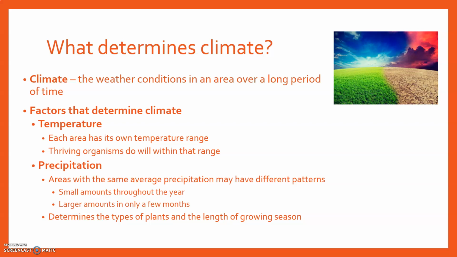Places over in Southeast Asia, they have what's known as the monsoonal season, meaning most of their rain comes in a short amount of time, only a few months. Those monsoonal seasons are the time that it monsoons, or it rains in very large quantities. Again, just like temperature, this will play a factor in deciding what types of plants and animals live there and how long your growing season is. So if you're a farmer, you definitely need to know about this because it's going to determine things like what kind of crops you're going to plant and how long they're going to have to be in the ground before you can take them out.